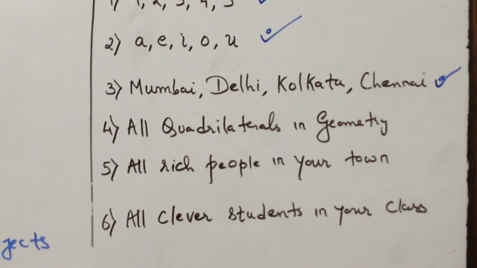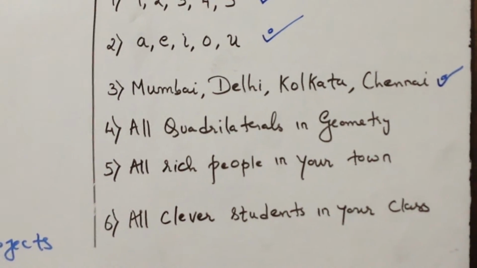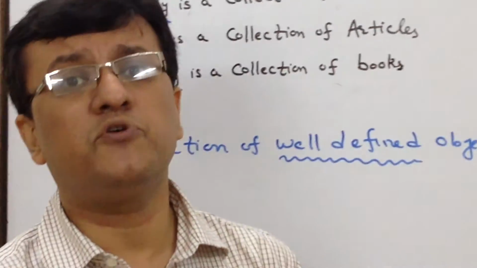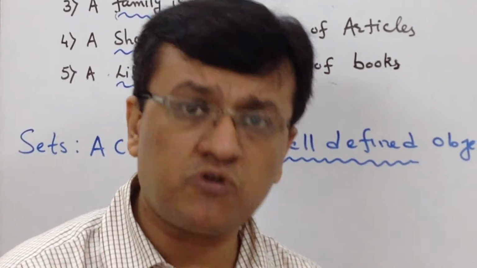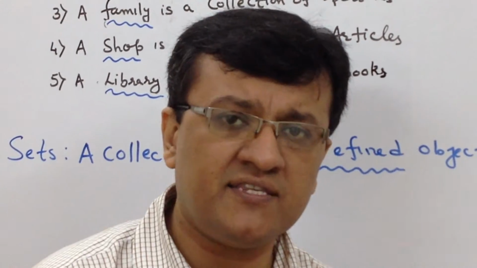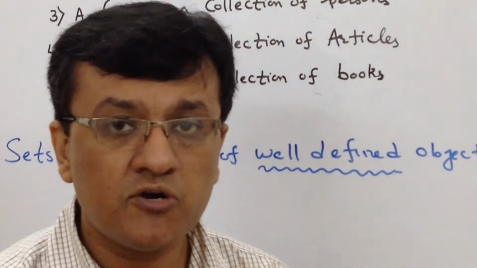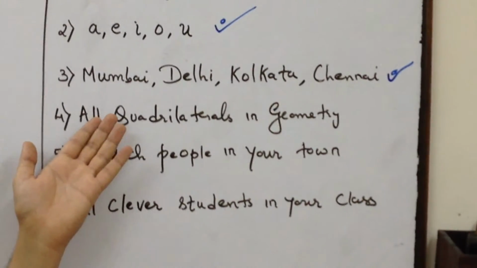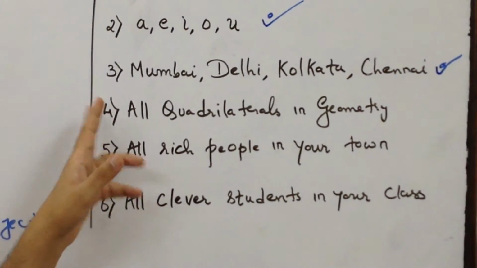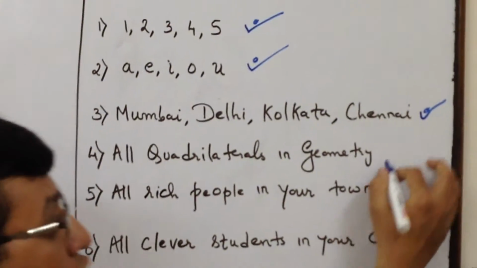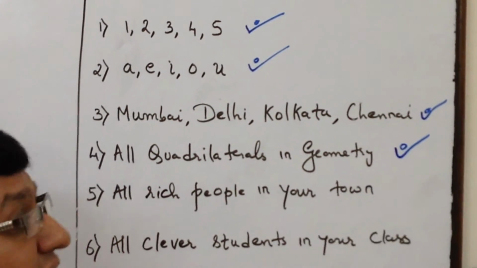When I say all quadrilaterals, we can say square, parallelogram, rectangle, kite, trapezium, rhombus. All these are quadrilaterals, and my students know that any 4-sided figure is termed as a quadrilateral. So yes, we are in a position to define all of them, and example number 4 is a set.